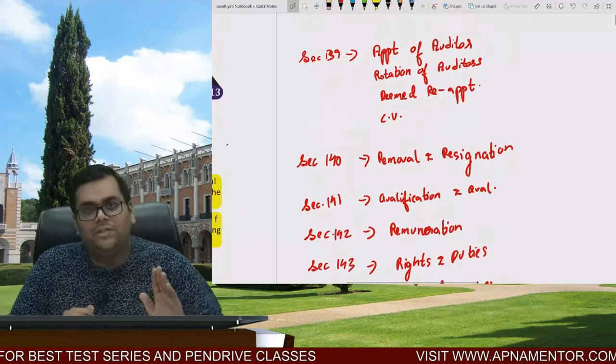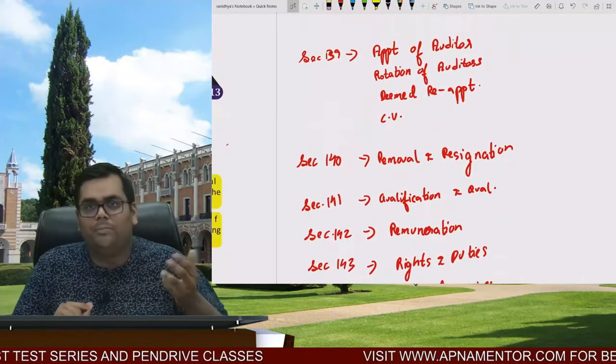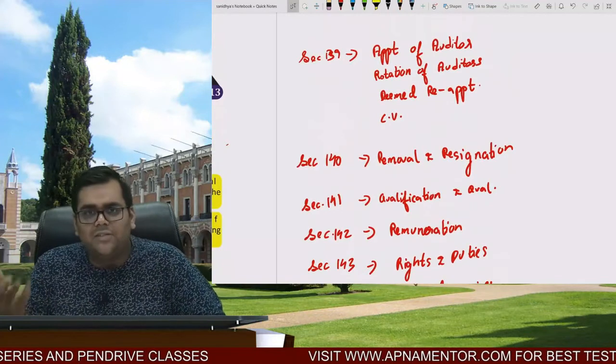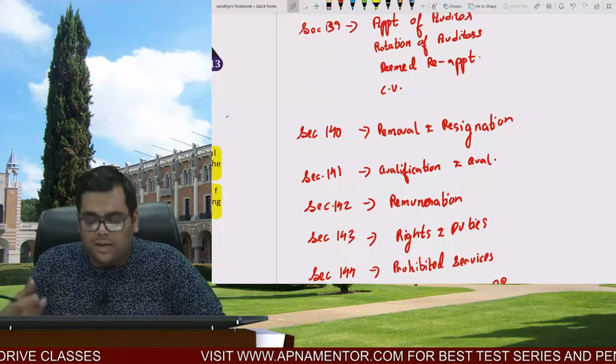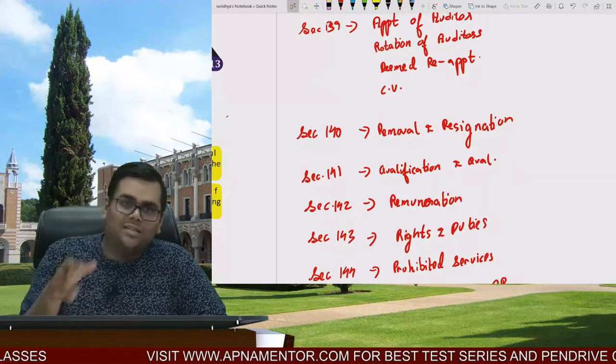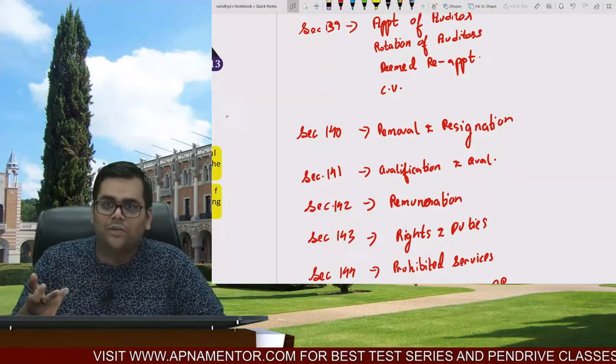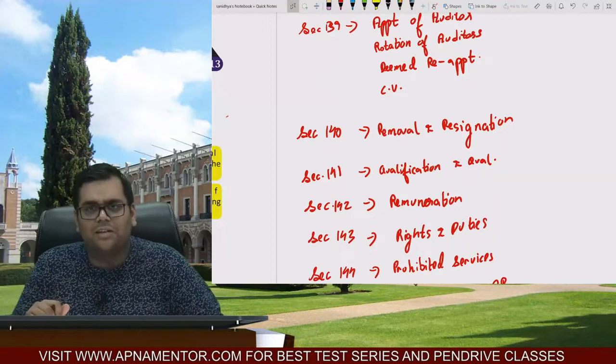First of all, section 139, the auditor is appointed. The appointment of auditors, rotation, casual vacancy, deemed reappointment. Section 140 exactly the opposite of that, that is removal and resignation. Why is he removed? Because he is disqualified. So section 141 is talking about qualification, disqualification.